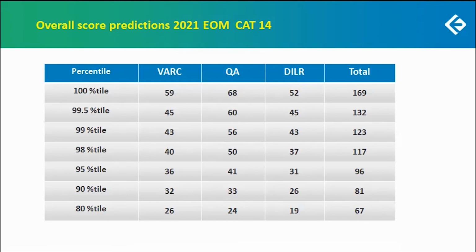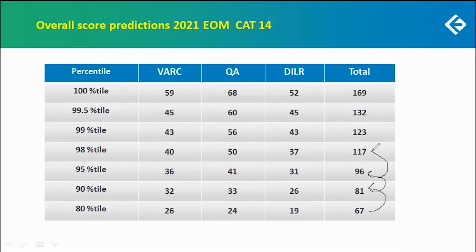Your overall 80 percentile would have been around 67. Look at the difference between 80 percentile and 100 percentile. It is a multiplier of almost 2.6 or 2.7. But going from an overall 80 to an overall 90 is a matter of 4 or 5 questions, 5 additional correct, another 5 additional correct.